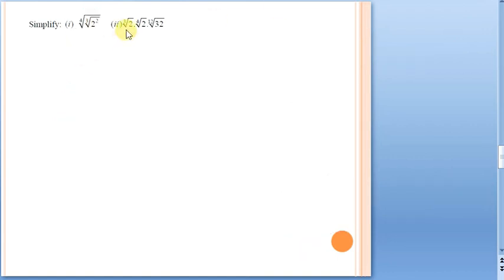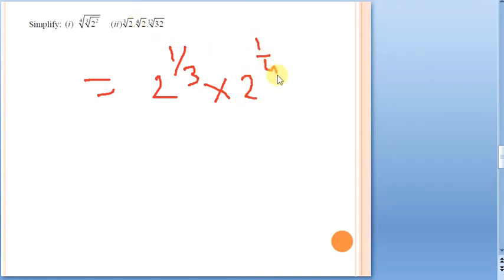Here it says cube root of 2 into 4th root of 2 into 12th root of 32. Now see how you can write the cube root of 2. It is 2 power 1 by 3. Multiplication is there, so we just multiply. 4th root of 2 is 2 power 1 by 4. Remember, the nth root of a can be written as a power 1 by n. This is the application we are doing. The same thing we are applying here.